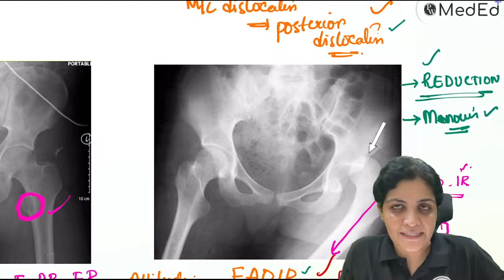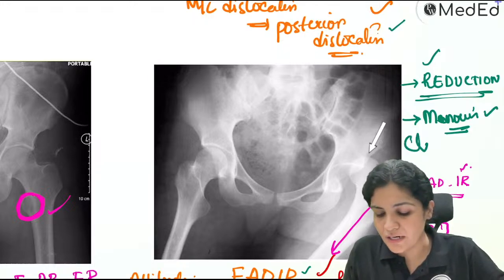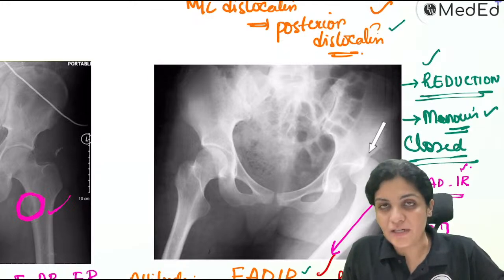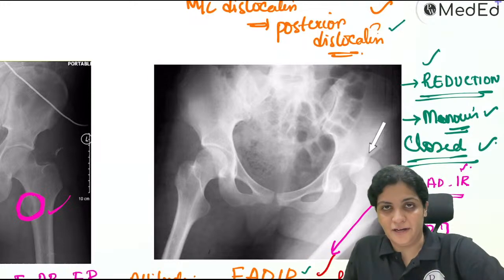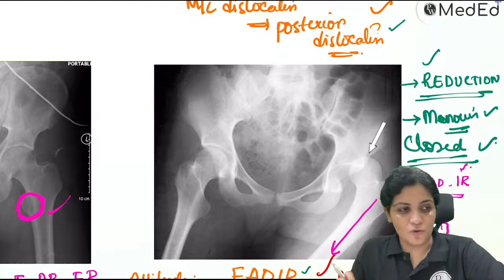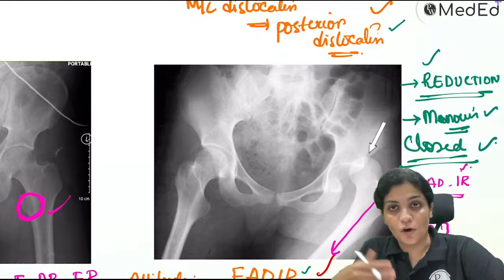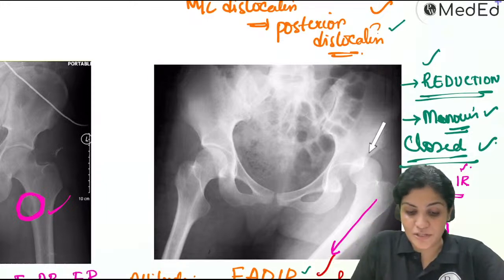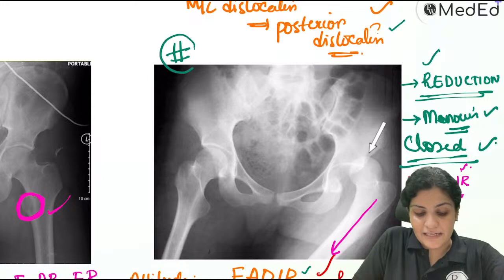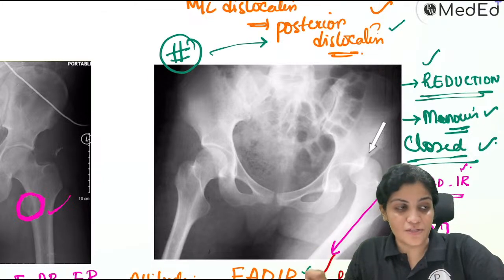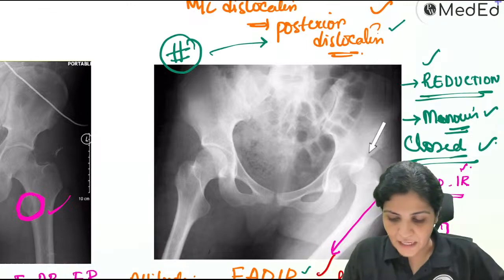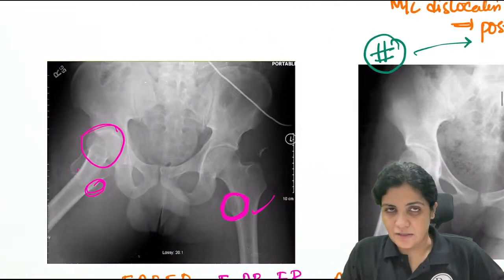You don't do open reduction, internal fixation. You do a closed reduction technique. Whenever this technique fails, then you go for open reduction. Understood? You first go for closed reduction. When this technique is not working, whenever there is an associated fracture with dislocation, or when you are unable to reduce it, then you go for open reduction. Understood? Similarly with the anterior dislocation also.